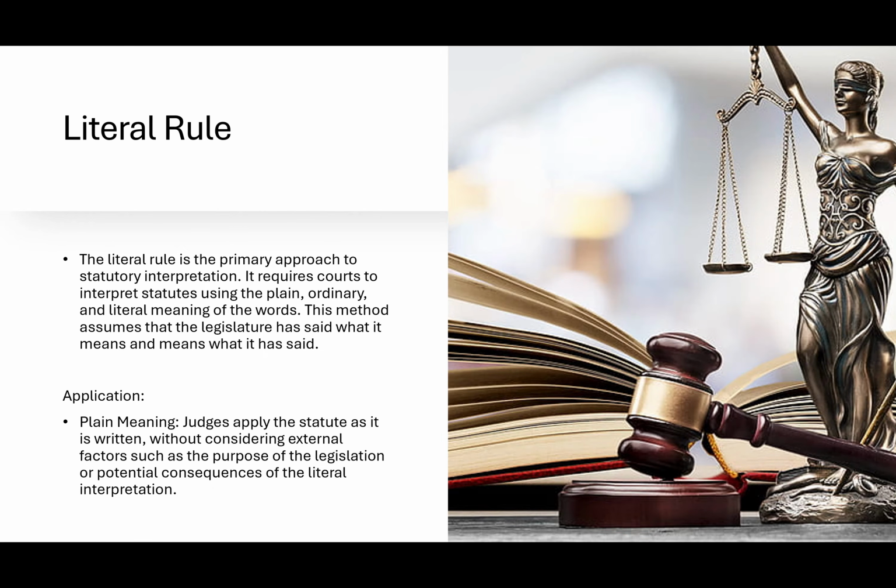So application: the plain meaning. Judges apply the statute as it is written without considering any external factors such as the purpose of the legislation or potential consequences of literal interpretation. They interpret the legislation completely literally, right? So we have that there.